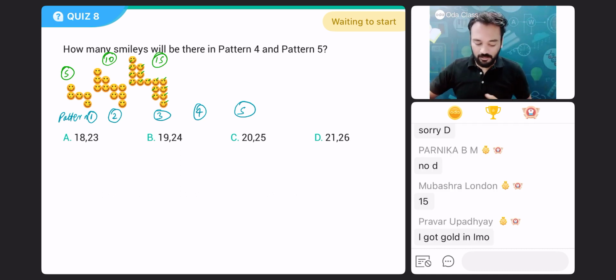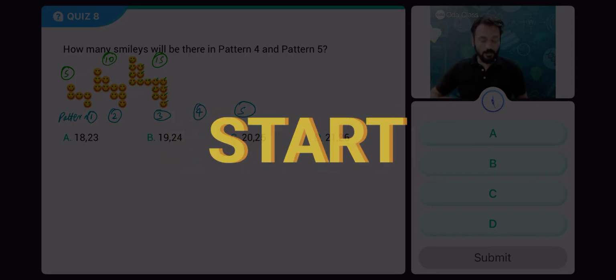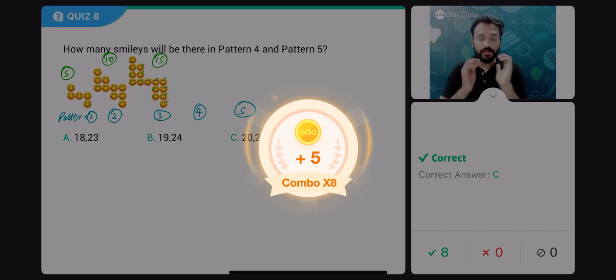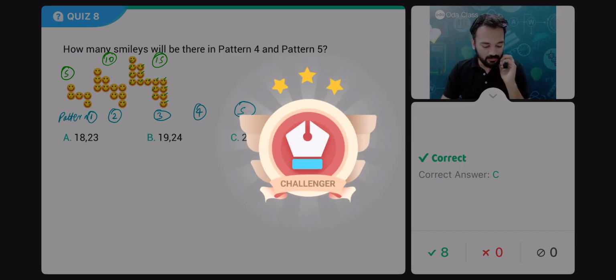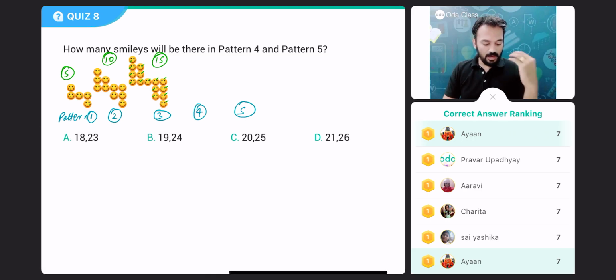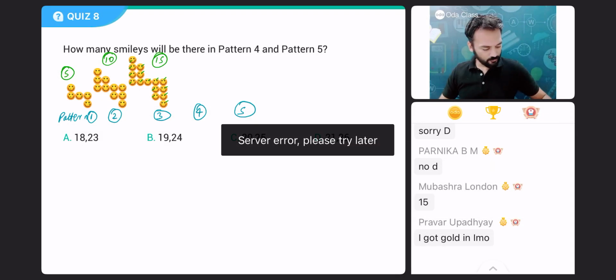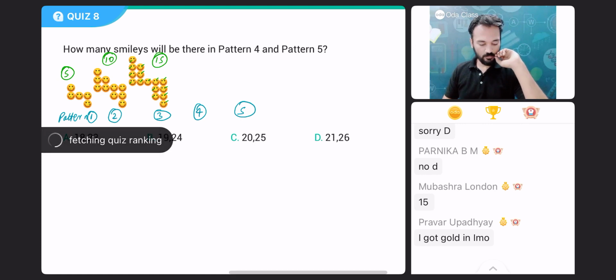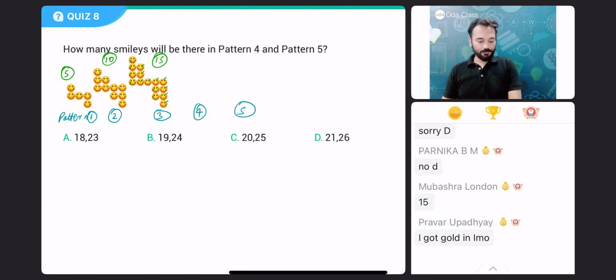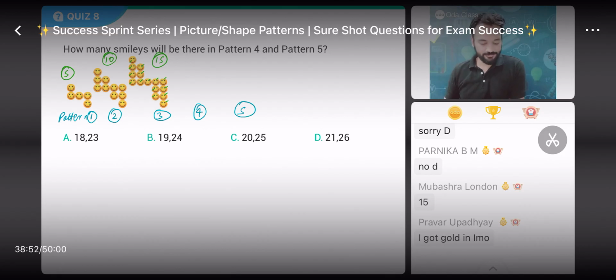You know what the pattern is? You understood the pattern now? Then try. Your time starts now. You have to understand what the pattern is, beta. Aarav, what happened, beta? 10 more seconds.